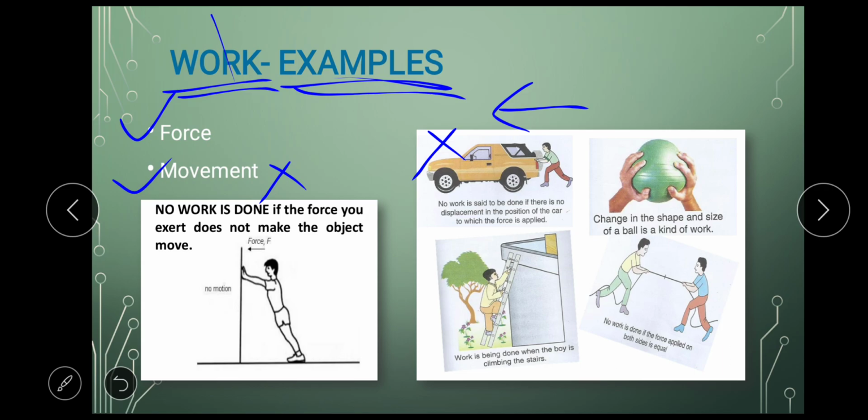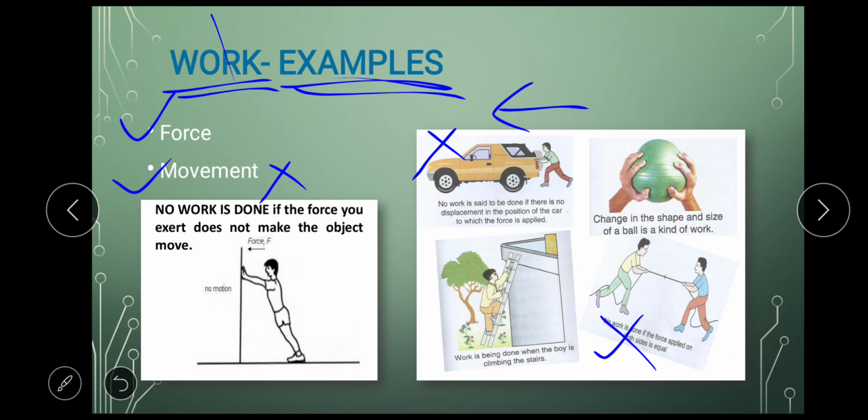Okay, then in this other example, we saw that both of them were applying force. This person A and person B, both were applying force, but the force was equal and in opposite direction, and that is why this rope did not move. And because this rope did not move, there was no movement. That means even in this case there was no work done.